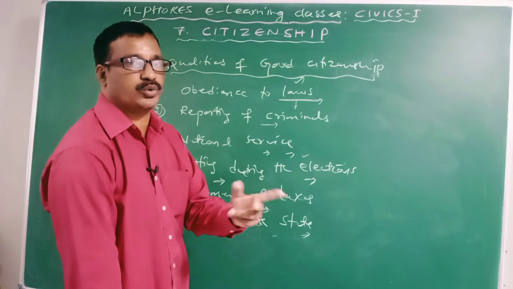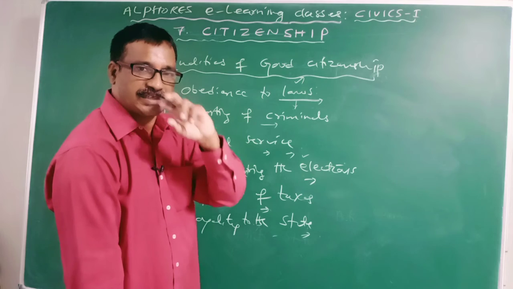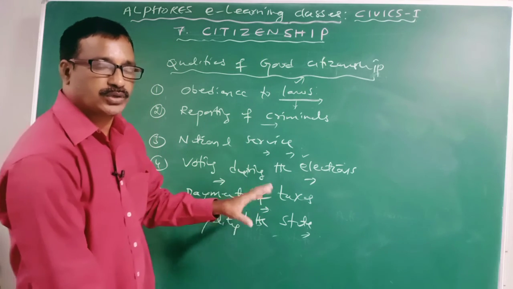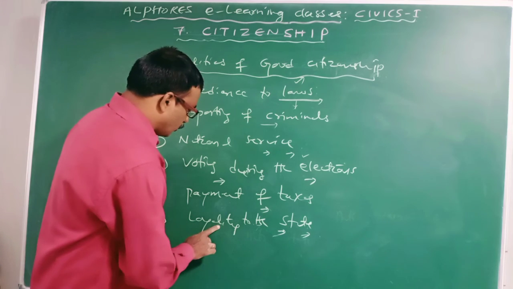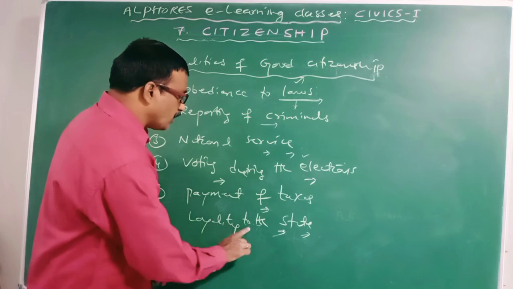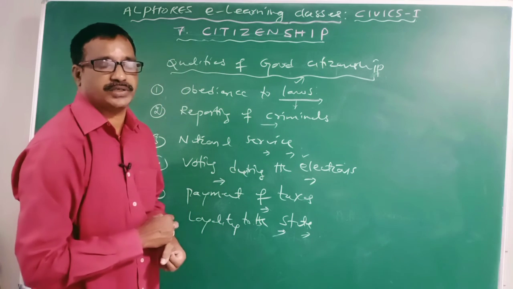Rights and duties are both very essential for all-round development of the citizens. Hence it is the duty of every citizen to be loyal to their state and respect their state.